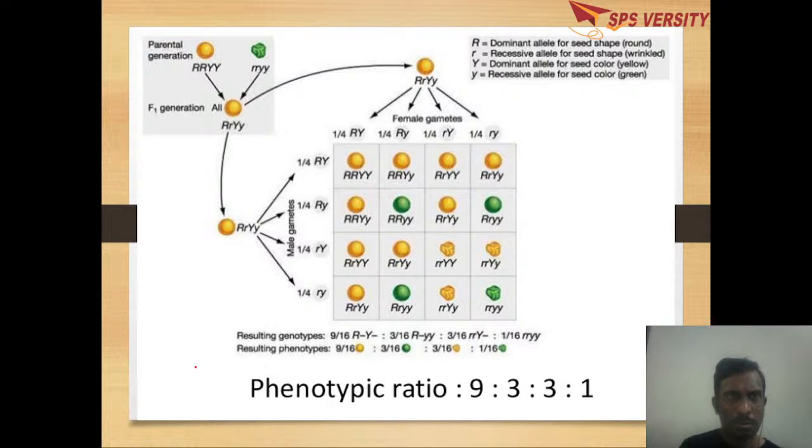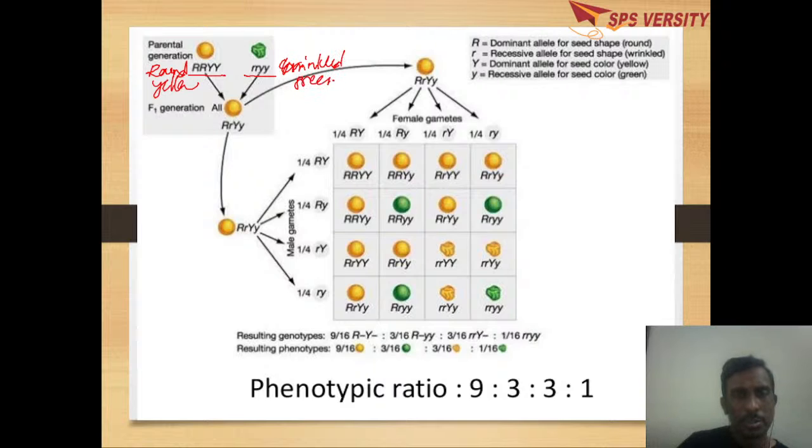So in a dihybrid cross, we start with a pure, that is homozygous, round yellow parent, capital R capital R capital Y capital Y, crossed with a homozygous wrinkled green parent.